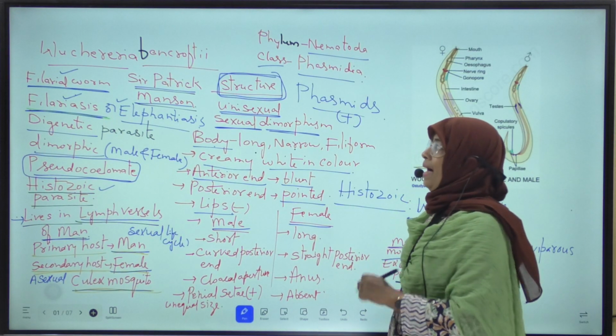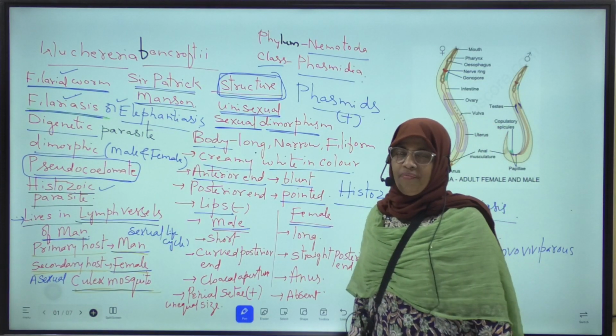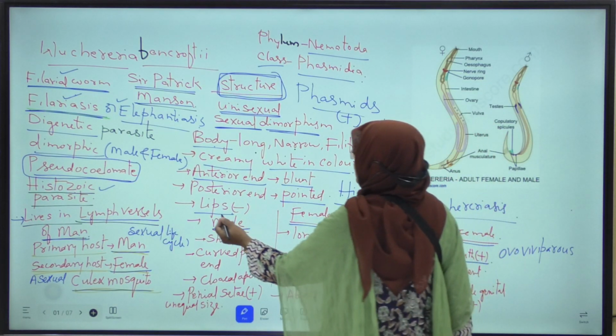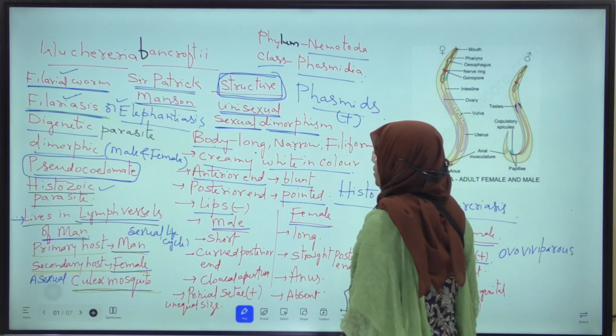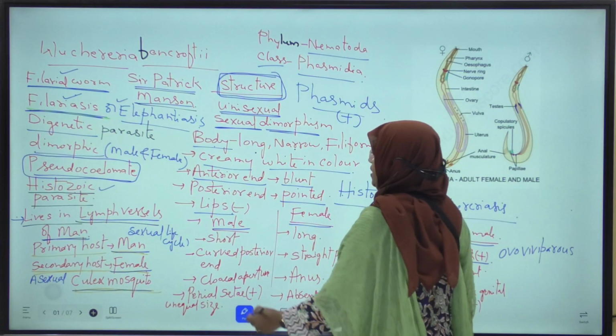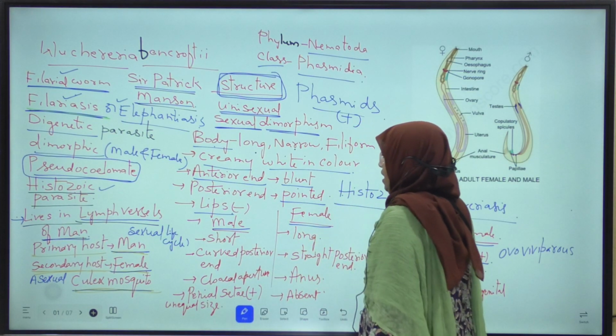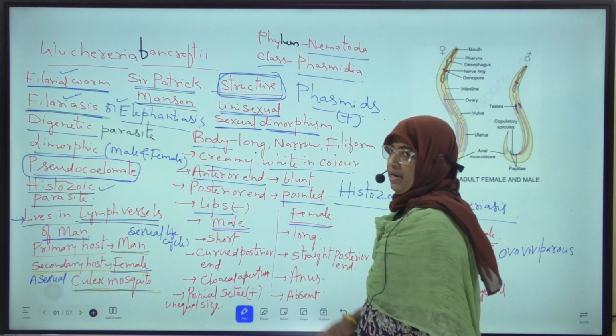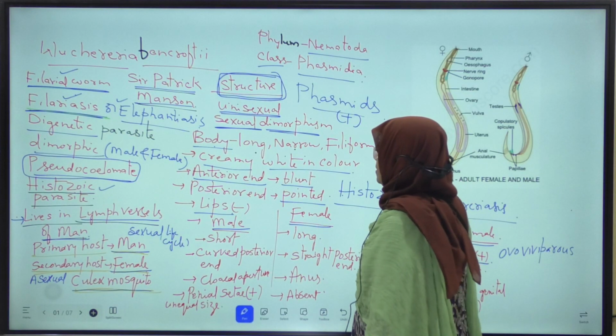These lips are absent in Wuchereria bancrofti. Okay. Next, male Wuchereria bancrofti is short, and female Wuchereria is long in size.